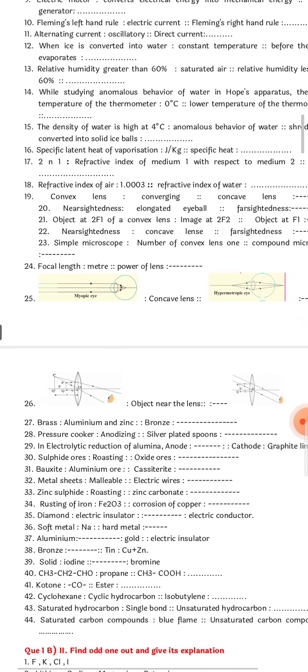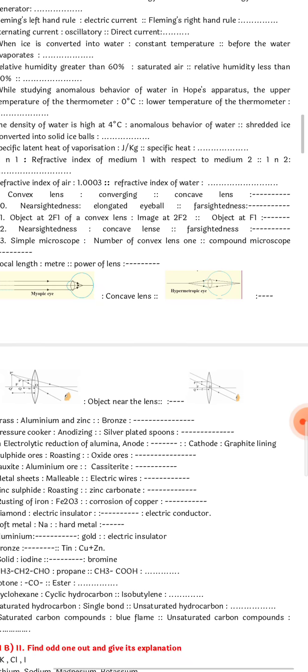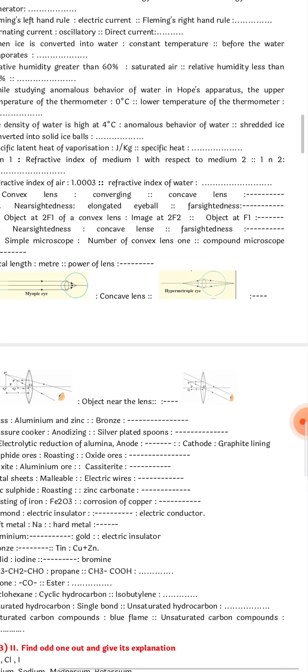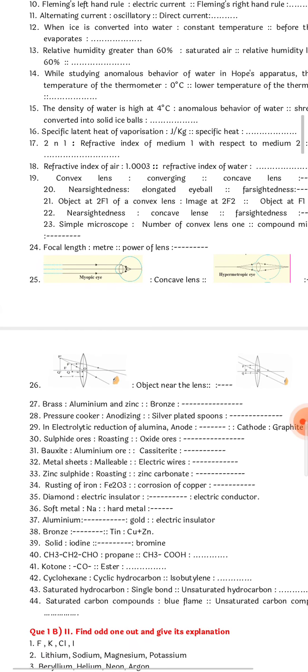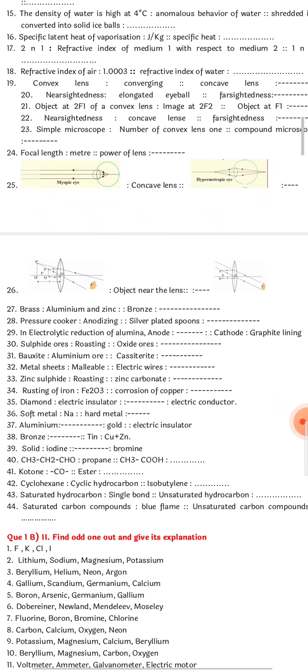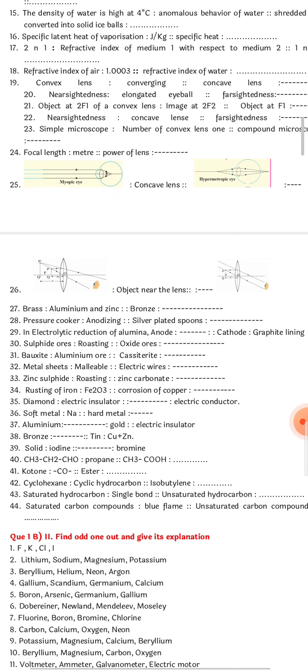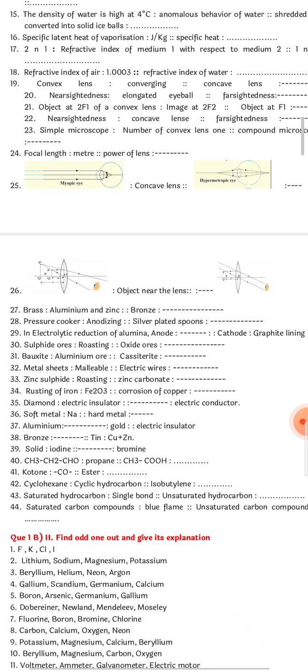Question number 19. Convex lens is converging, concave lens is diverging. I think this will come for your exam. Okay. Refractive index of air and all, they don't ask this question much. But convex lens is converging, concave lens is diverging. This you should know for sure.